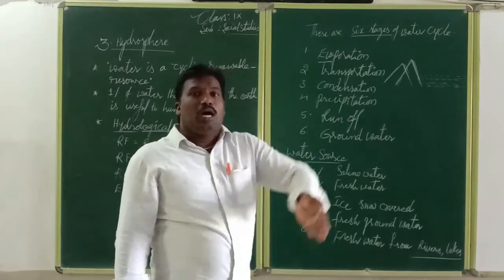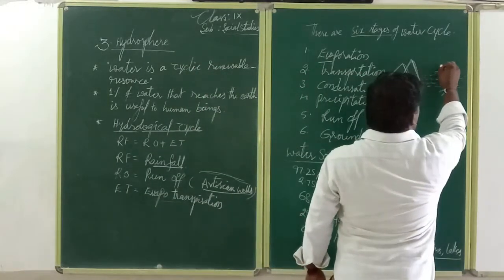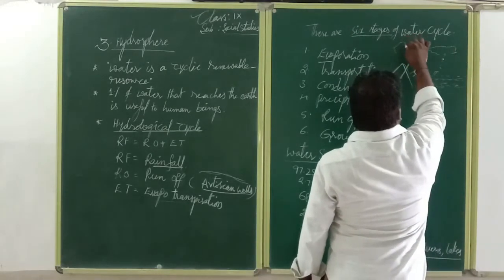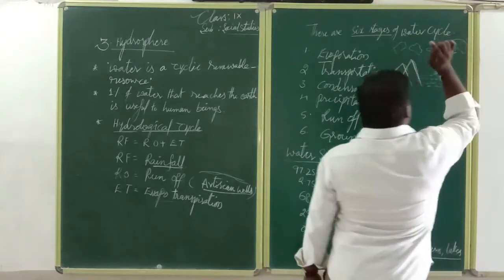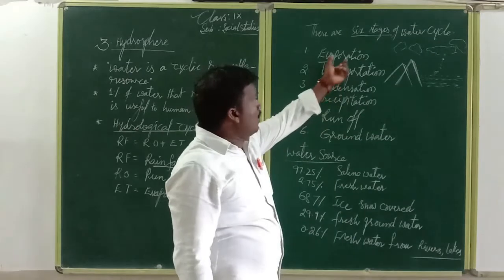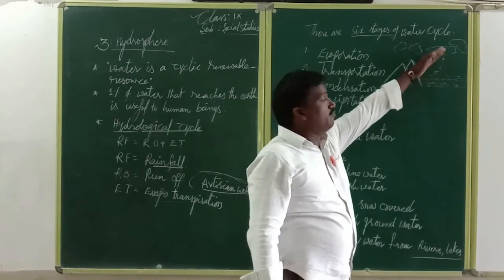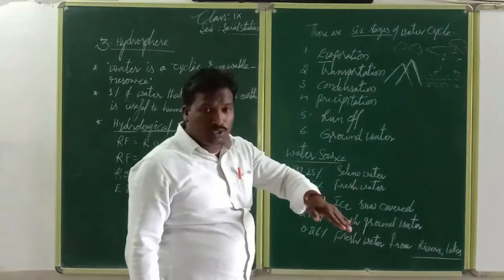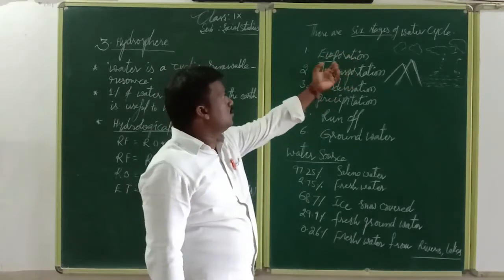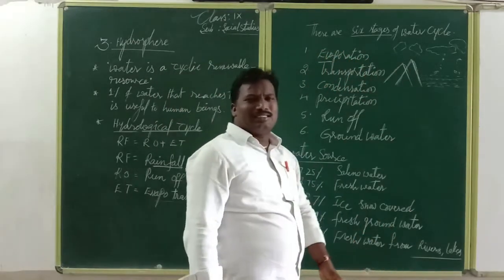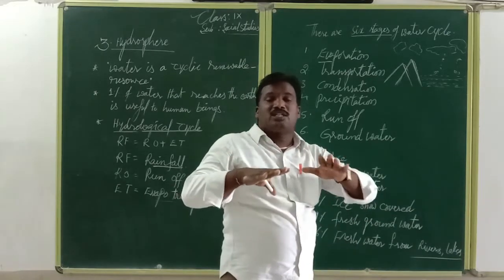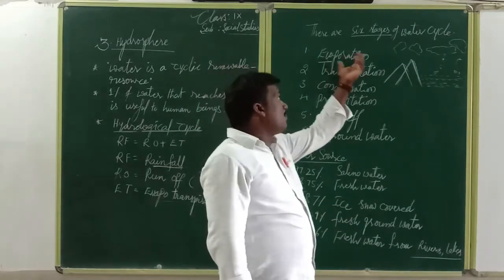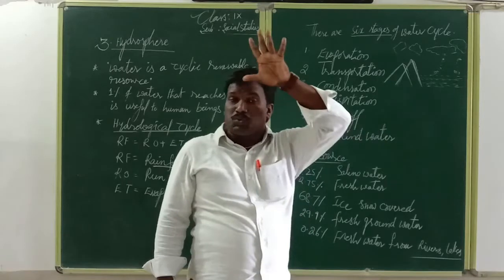Evaporation means water changes into vapor from down to up. Then what happens? Cloud creation. The clouds will automatically give some rains. Evaporation means water changes into vapor. That is called evaporation, from down to up. Evaporation occurs on the entire surface. It is common, and wherever it occurs it is through sunlight.